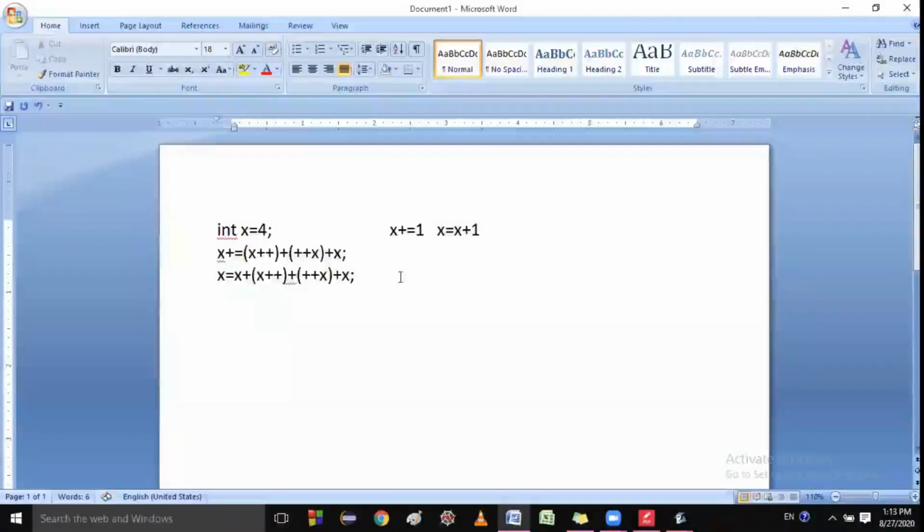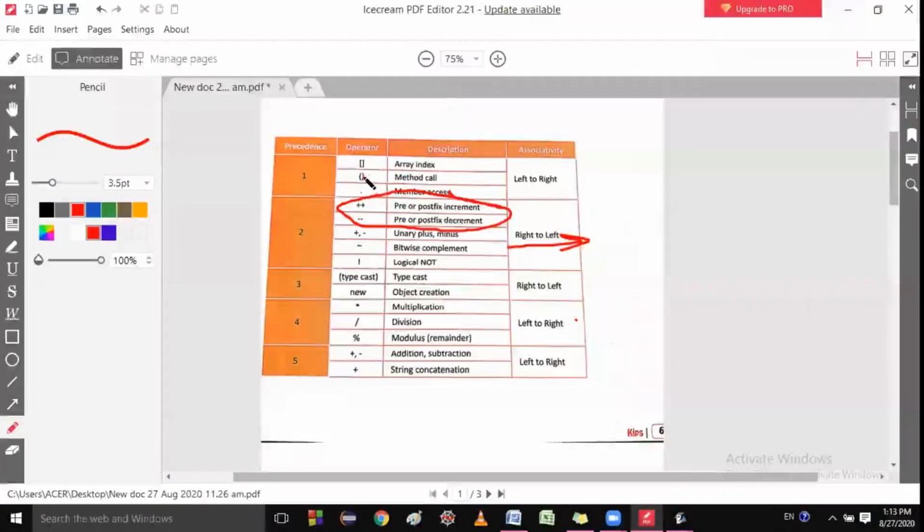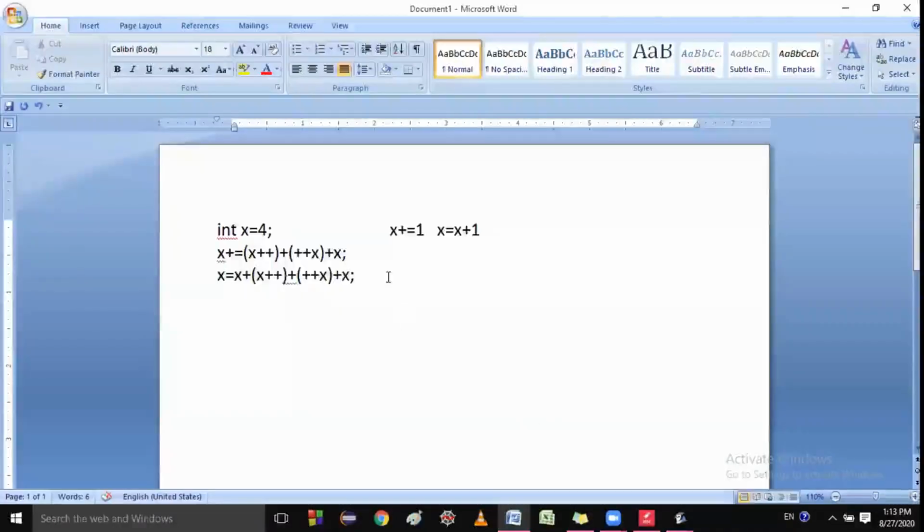Okay. So you know that the highest priority is the bracket. That means this will be solved first. So x equal to x plus, I will write here 4, because this has the post-increment. So after putting the value, it will be incremented. So 4 will be the same here. Then after that,